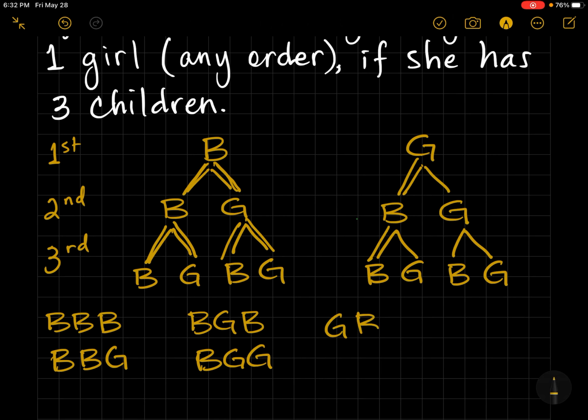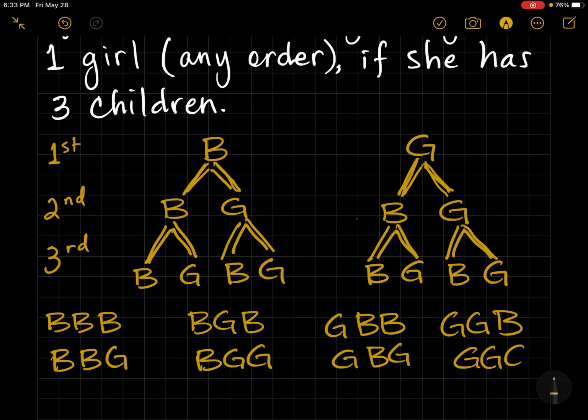Starting at the top, girl, boy, boy. Girl, boy, girl. Girl, girl, boy. And lastly, girl, girl, girl.